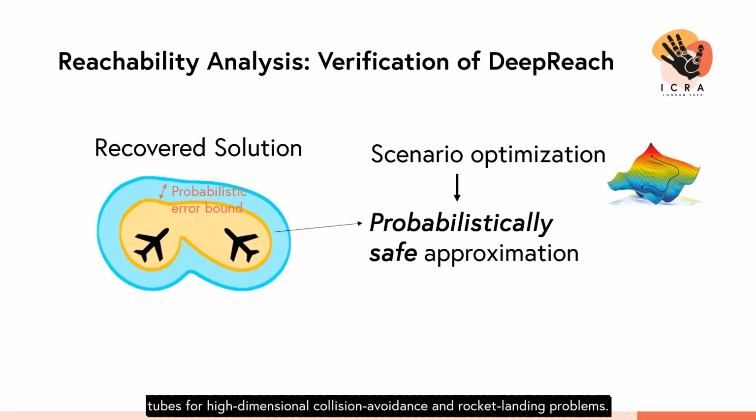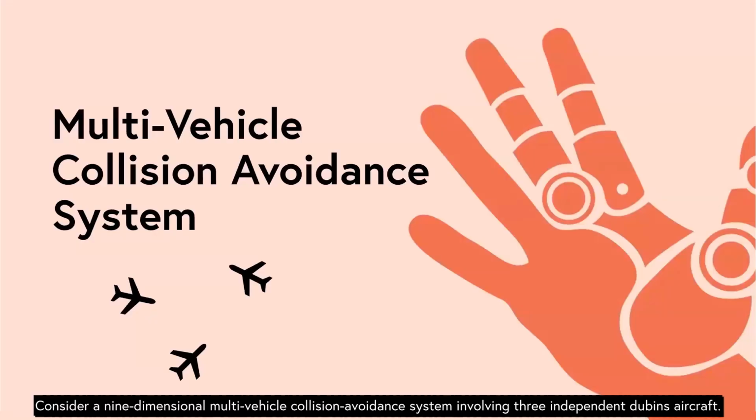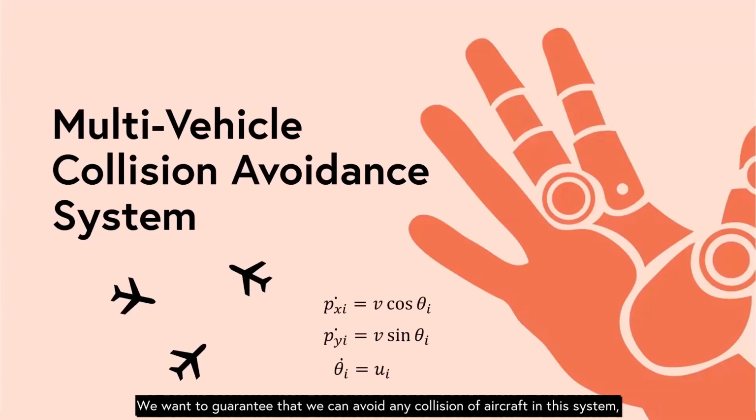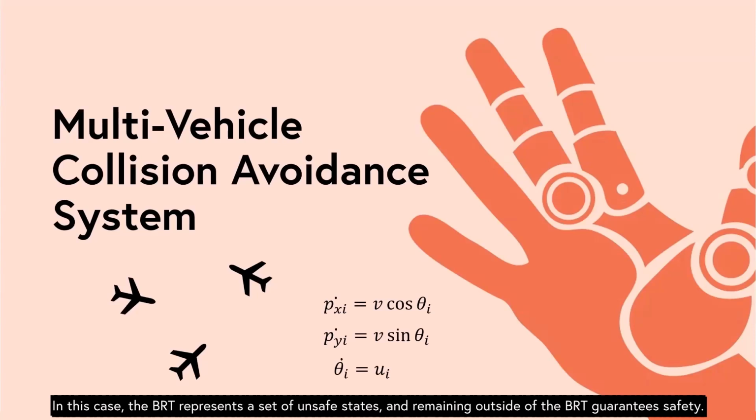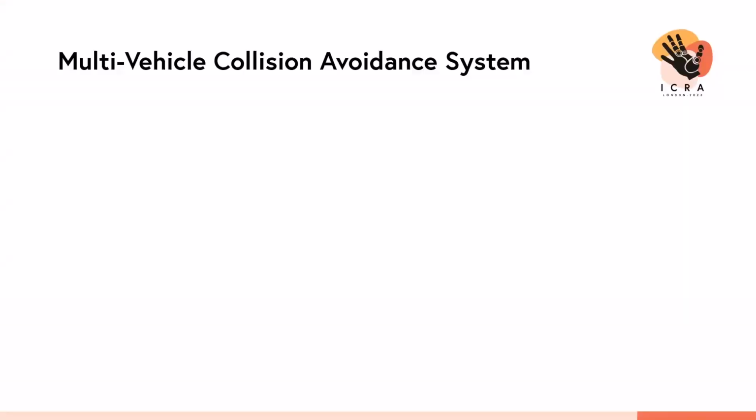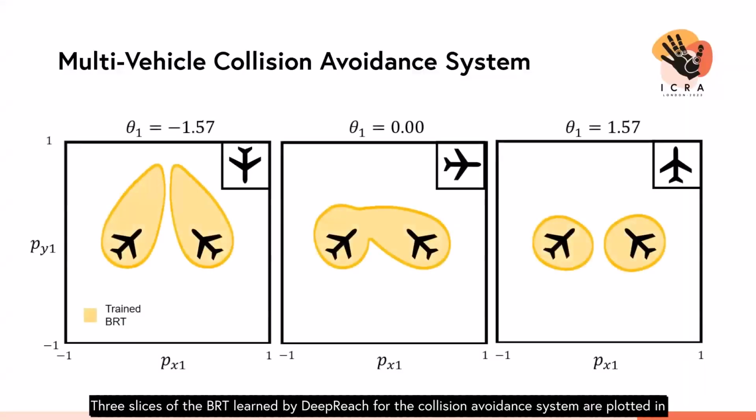Consider a 9-dimensional multi-vehicle collision avoidance system involving 3 independent Dubin's aircraft. We want to guarantee that we can avoid any collision of aircraft in this system, so the target set is the set of all states where there is a collision of aircraft. Then, the BRT is the set of all states where a future collision is unavoidable within the time horizon despite our best control efforts. In this case, the BRT represents a set of unsafe states, and remaining outside of the BRT guarantees safety. 3 slices of the BRT learned by DeepReach for the collision avoidance system are plotted in orange.